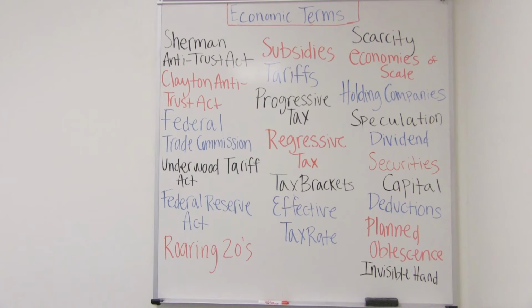The Federal Trade Commission was set up to investigate companies that were suspected of taking advantage of the public. The Underwood Tariff Act was an early 1900s act that reduced tariffs to the lowest they had been in 50 years. The Federal Reserve Act created the Federal Reserve System, the central banking system of the U.S., and created the authority to issue the U.S. dollar. The Roaring Twenties was a time of economic prosperity that took place during the decade of the 20s, and it led to the Great Depression.